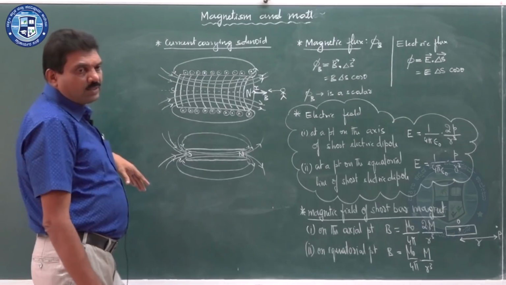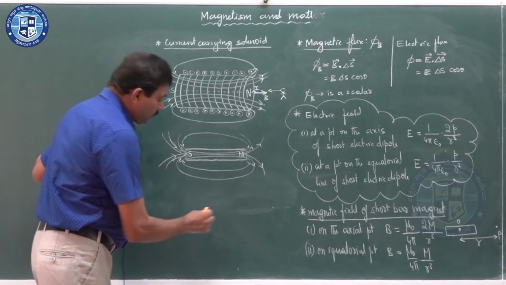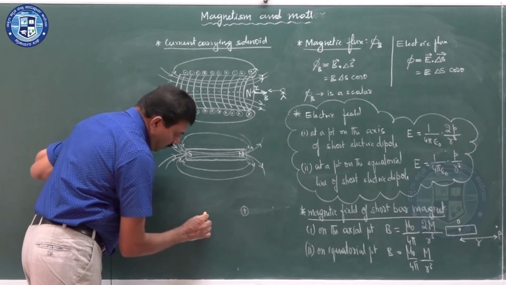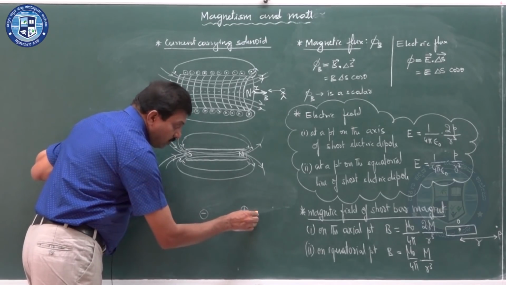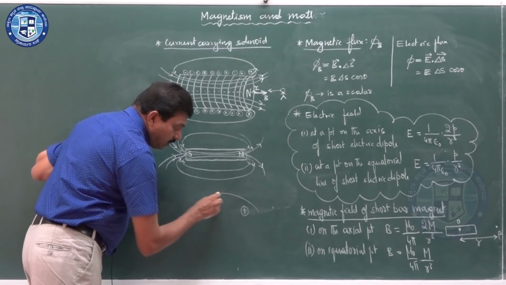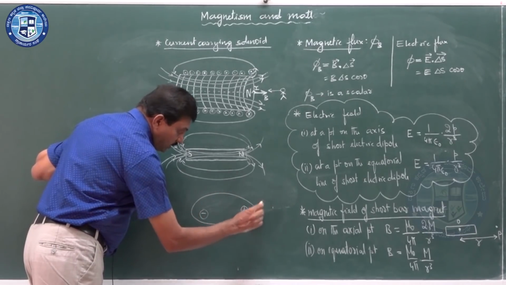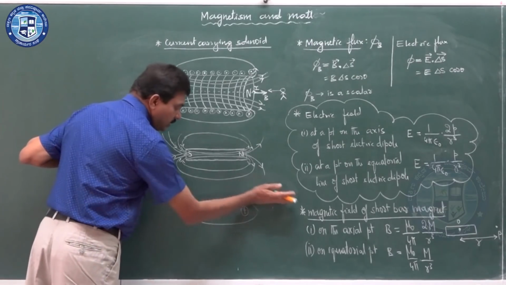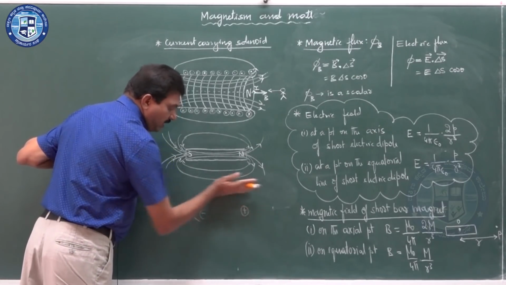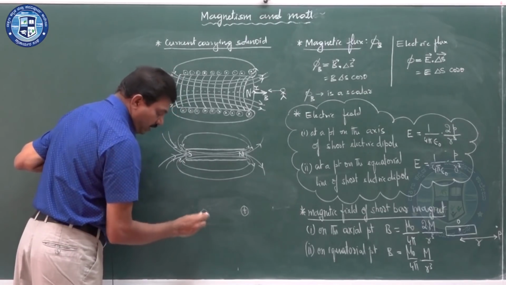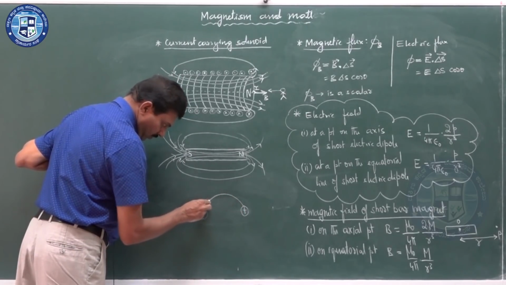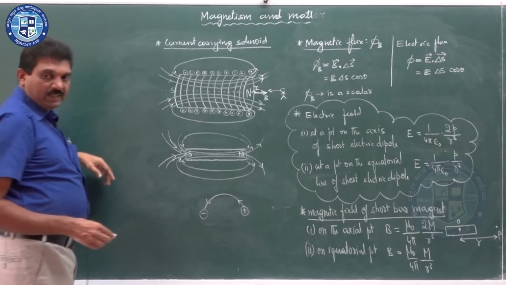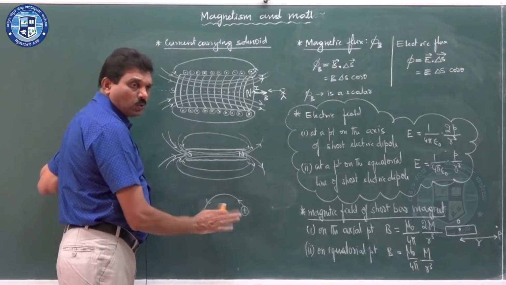Now, I will compare this with the electric dipole. An electric dipole, as you have seen, is a pair of equal and unlike charges separated by a small distance. But how is the electric field line pattern surrounding this electric dipole? As you have seen, the electric field lines are not closed loops.